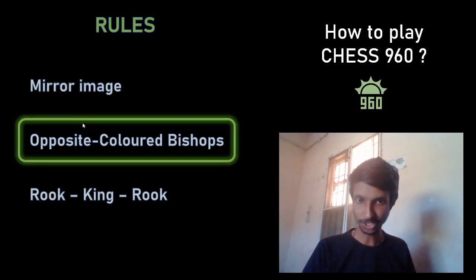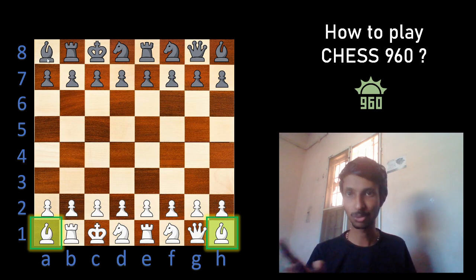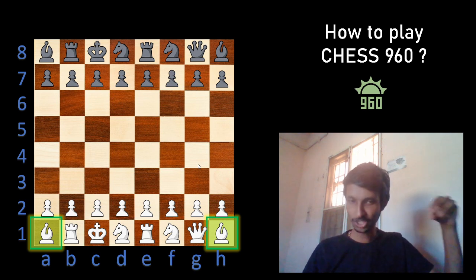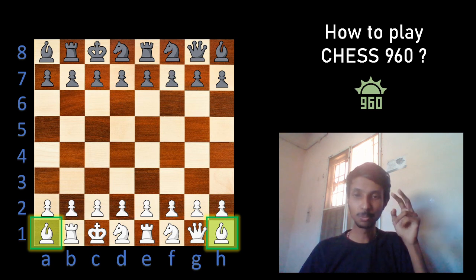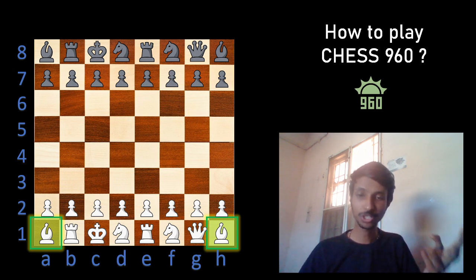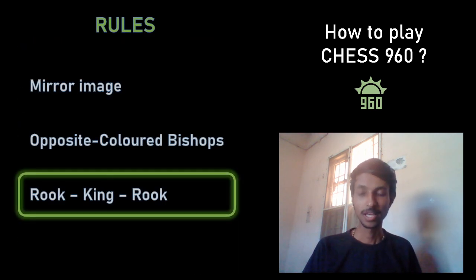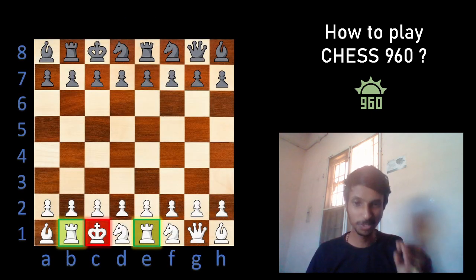Secondly, opposite colored bishops, meaning you see there is one bishop on a dark square and another bishop on a light square. Same here, one on the light and one on the dark. What it tries to say is that when you're placing the bishops, they have to be on different colors. Both bishops cannot be on white or both on dark squares. They have to be on different squares. Simple. And thirdly, rook, king, rook, meaning the king has to be between the rooks.